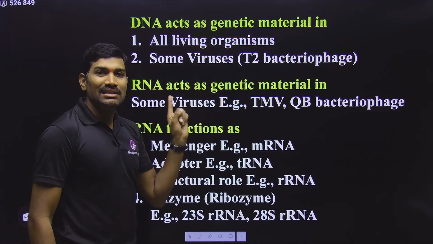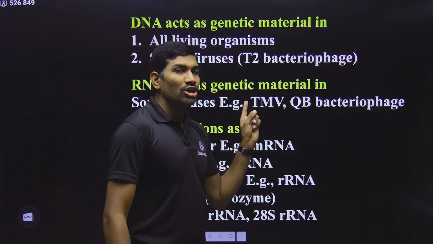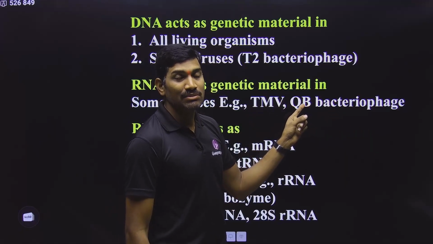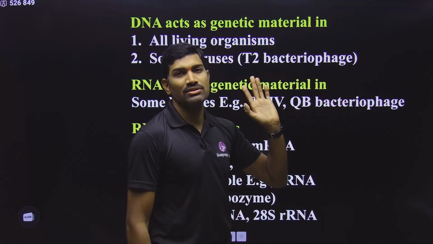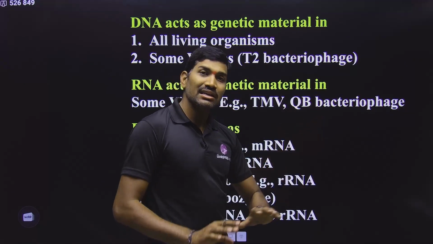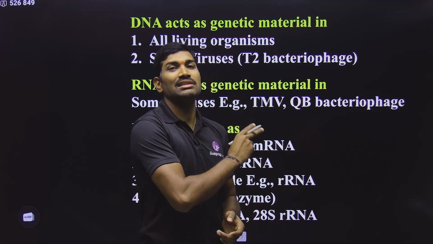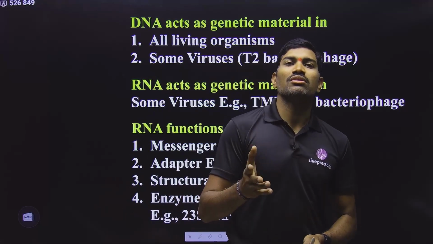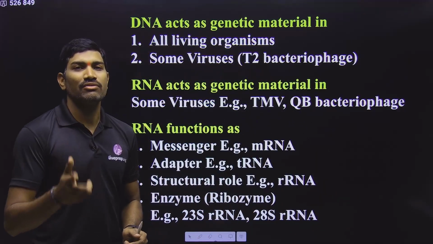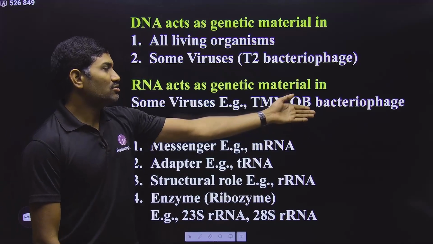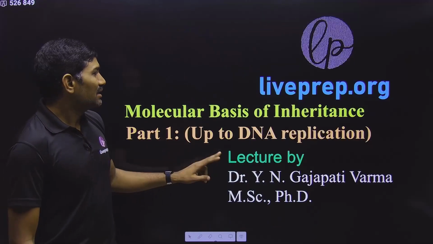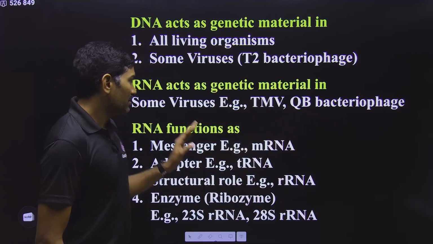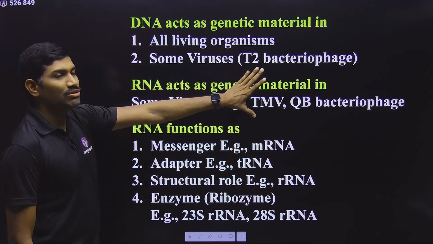In NCERT, they have given 2 important examples. One is tobacco mosaic virus and the other one is Q beta bacteriophage. Sometimes they may give the full form, Q beta bacteriophage or bacteriophage Q beta. In any way they can give. So please remember this; this is the NCERT example. Not only this, if you add one more important example, the novel coronavirus, SARS-CoV-2, which causes COVID-19, that is also an example of RNA as genetic material. Clear? This is some important information that we need to understand.